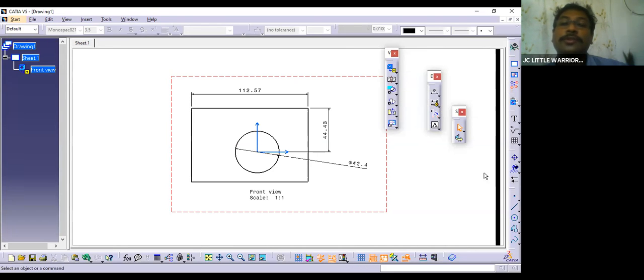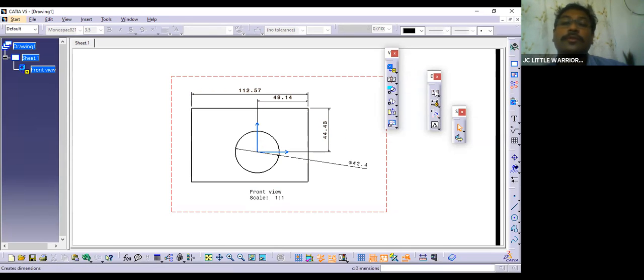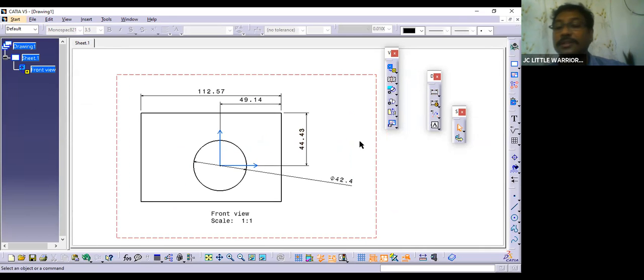Okay, location of this hole. So how to locate that? Okay, you have to locate the hole. So what is the position of the hole in horizontal and in vertical? Vertical it is already defined. Okay, the whole part dimensions will be covered. Okay, as of now I'm just leaving it here, but this is how we have to do it.